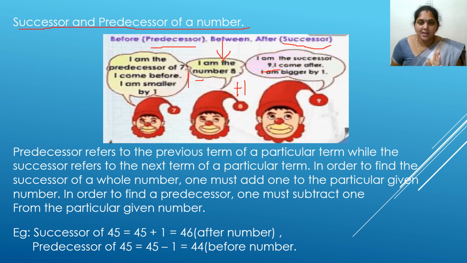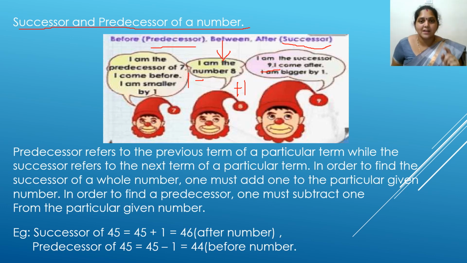When you are seeing a number constant, if you want to find the successor of the number, you have to add 1 for that. If you want to see the predecessor of the number, you have to subtract 1. Predecessor refers to the previous term of a particular term, while the successor refers to the next term of a particular term. In order to find the successor of a whole number, one must add 1 to the given number. In order to find the predecessor, one must subtract 1 from the given number.